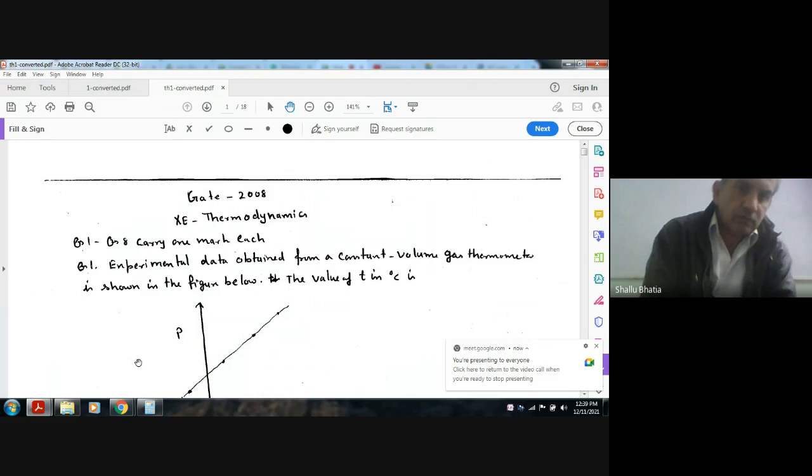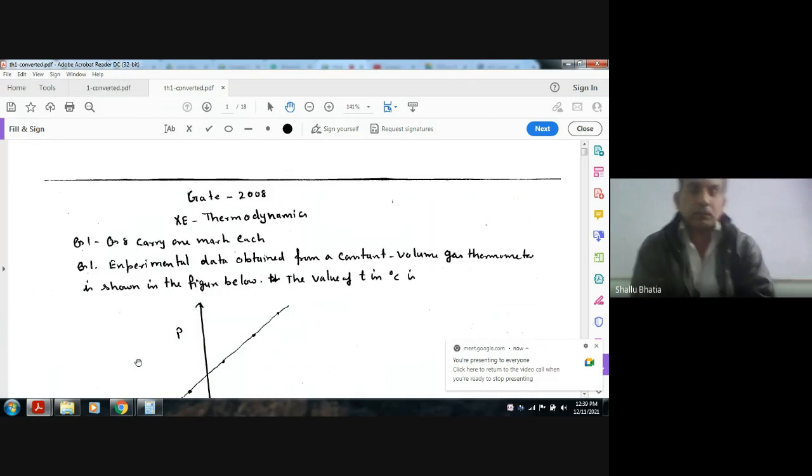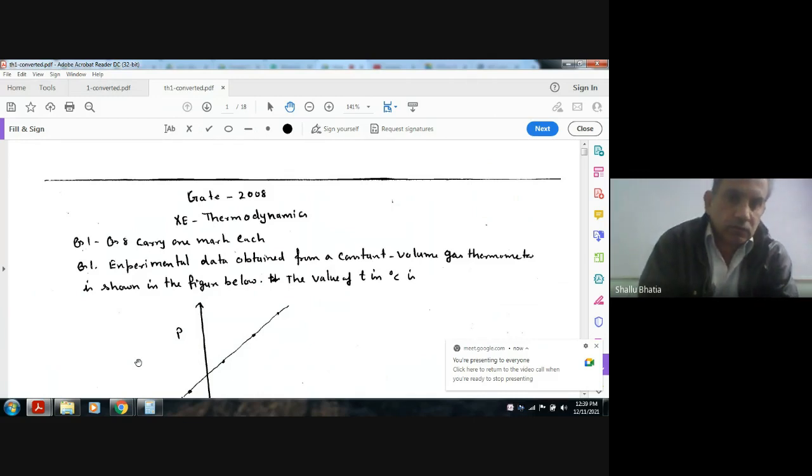In this session, we'll solve the 2008 experiment paper. Question 1 to question 8 carry 1 mark each.